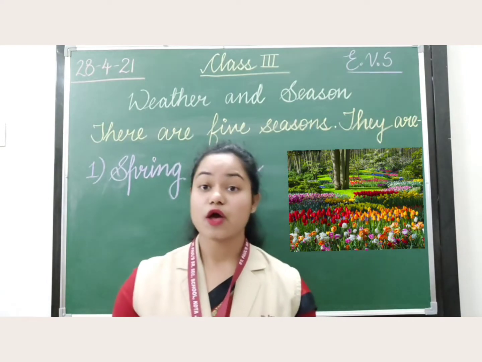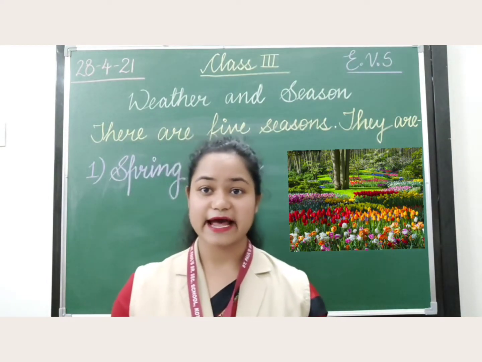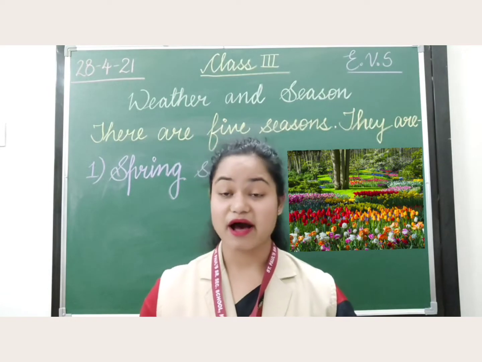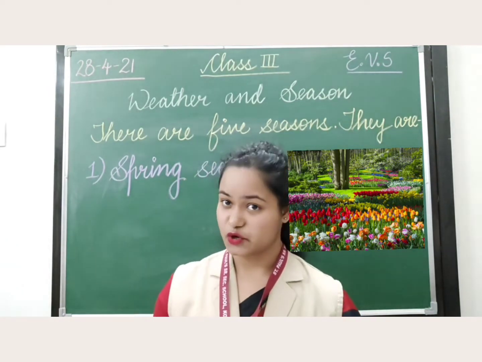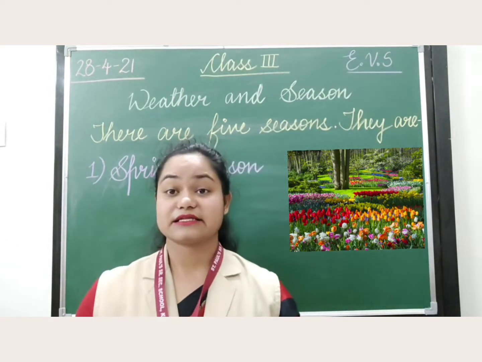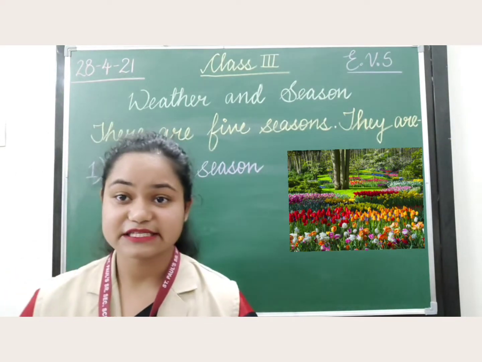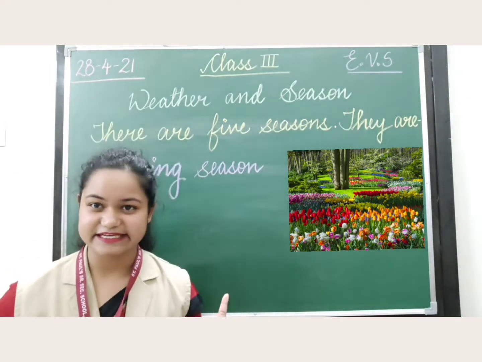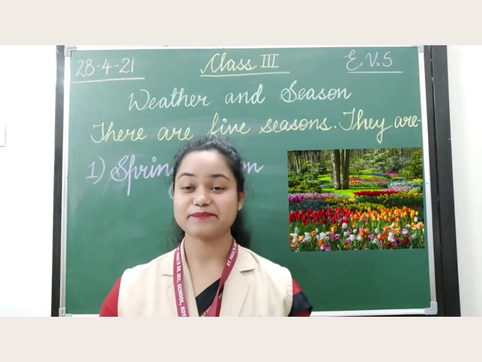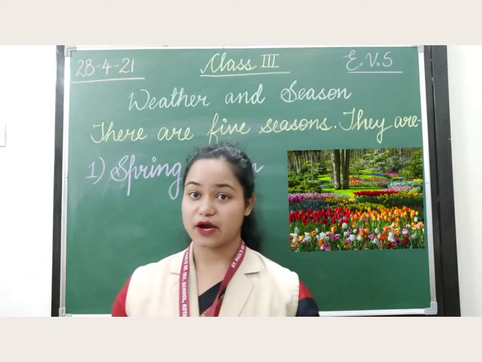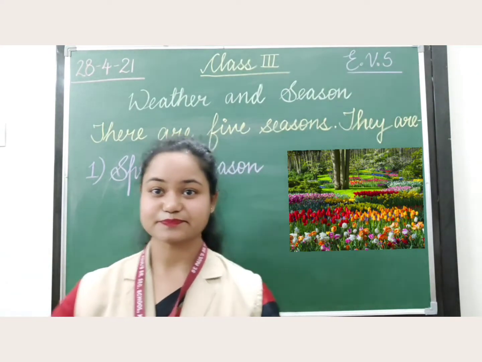We can say it in this way also, that February and March are spring months. So the very first season is spring season. Understood, my dear students? Next season we are going to see is